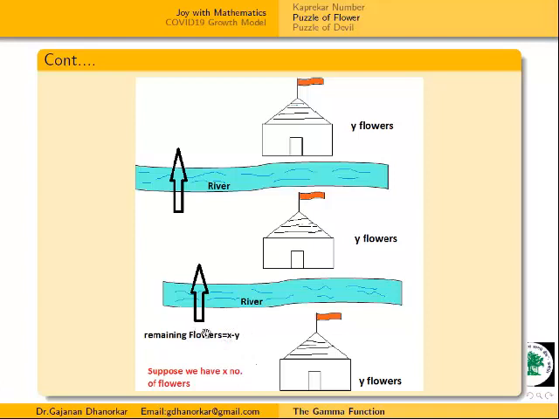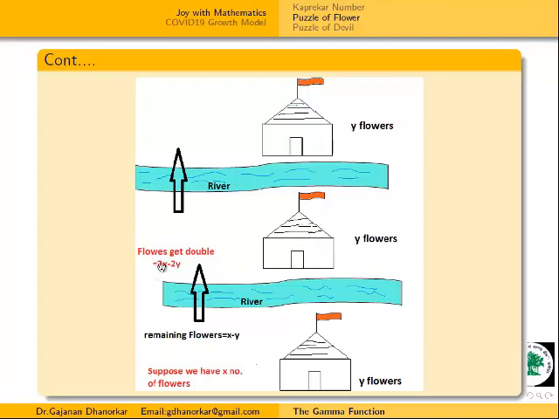Now after these remaining flowers, he crosses the river. When he crosses the river, the condition is that the flowers get doubled. So x minus y doubled is 2x minus 2y flowers. After this, he offers y flowers because we have to give the same number to each temple.